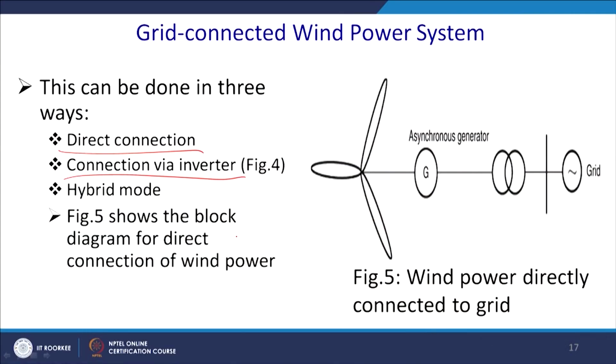Figure 5 shows the block diagram of the direct connection of the wind turbine. You have an asynchronous generator, thereafter based on the gearbox it will generate the same frequency, and it will be directly synchronized to the grid.